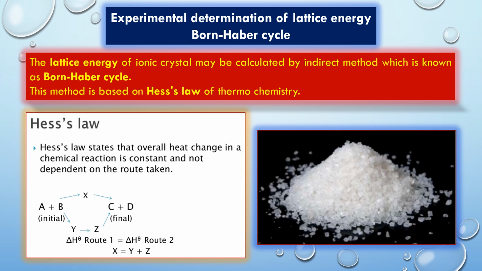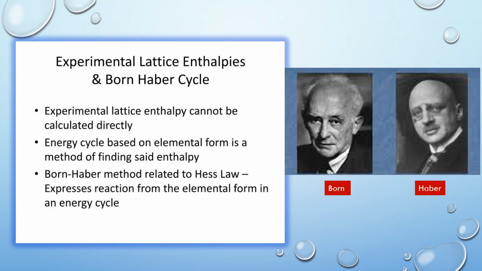The Born-Haber cycle is based on Hess's law of thermochemistry. Hess's law states that overall heat change in a chemical reaction is constant and not dependent on the route taken. Lattice enthalpies cannot be determined experimentally due to the difficulty of preparing the plasma of ions. Instead, they are determined using a thermochemical cycle known as the Born-Haber cycle.